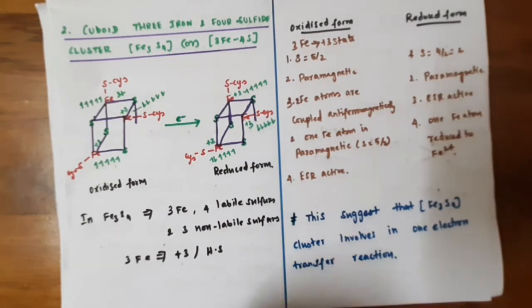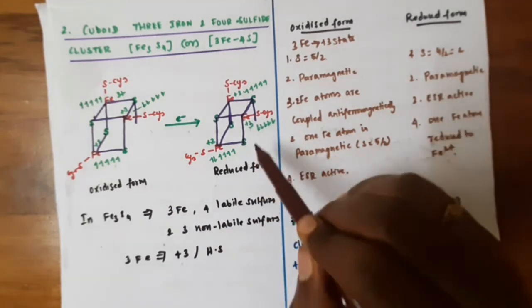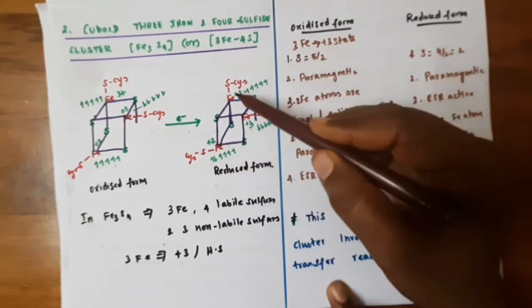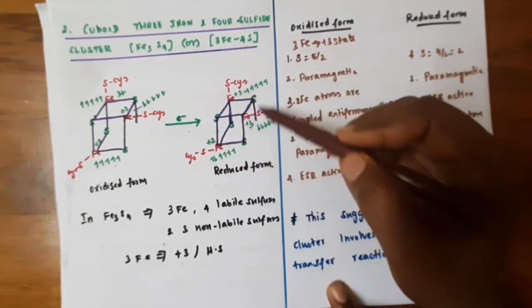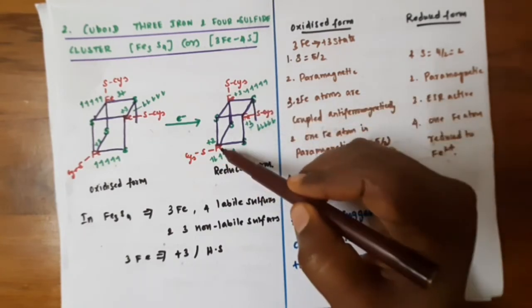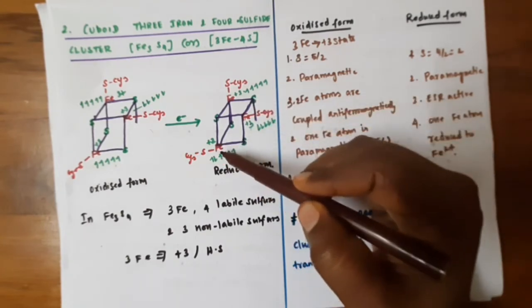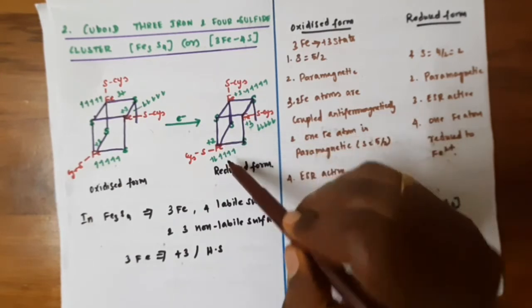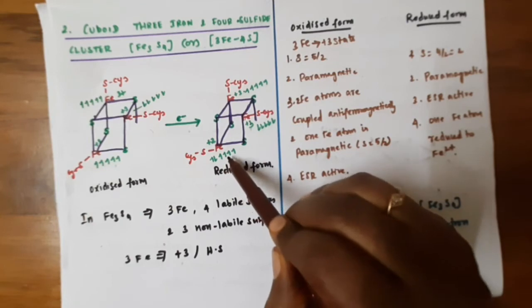Hence it is paramagnetic and ESR active. If you see the reduced form, one of the irons gets reduced. Again, these two irons are coupled antiferromagnetically, so they do not undergo any reduction. This iron undergoes the reduction reaction, so one electron is added here.